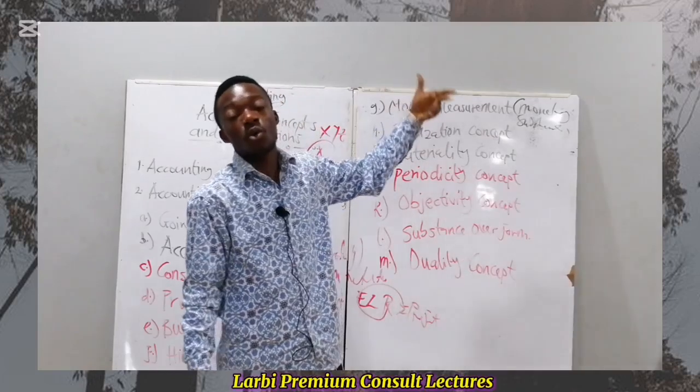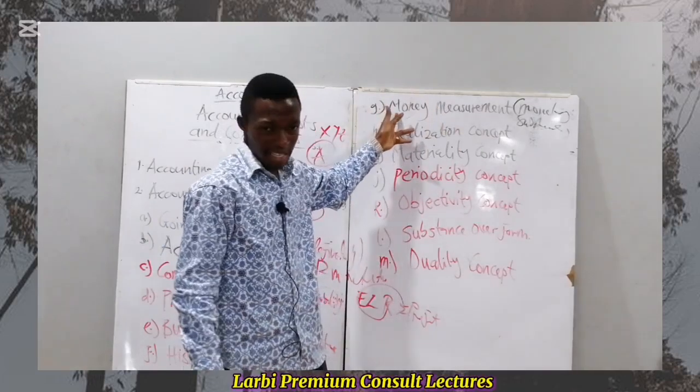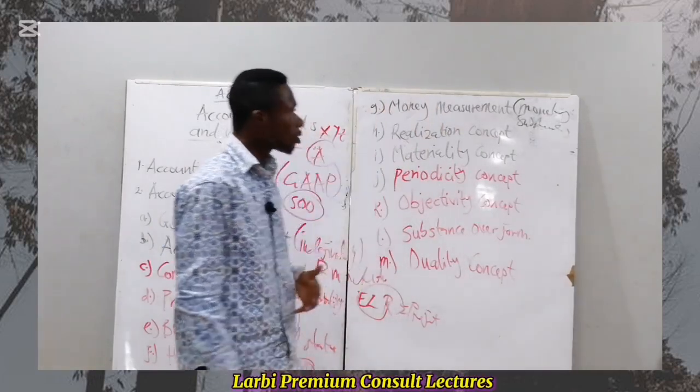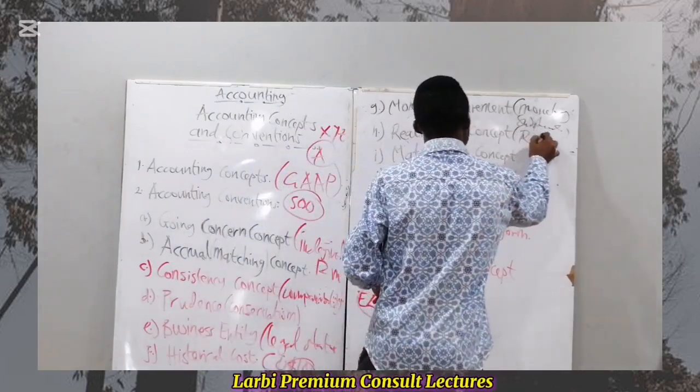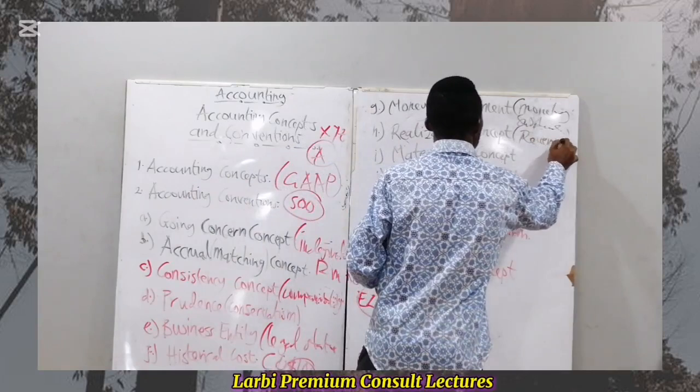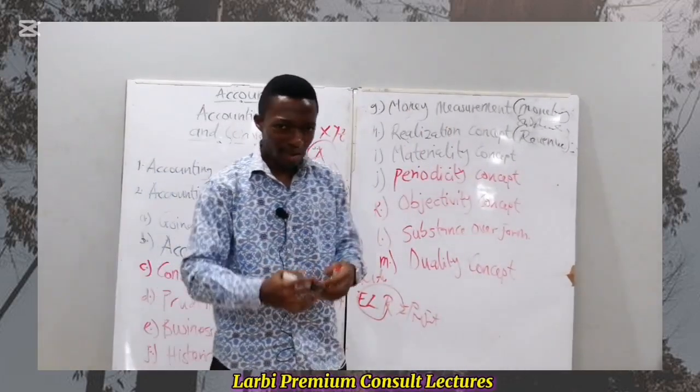We only record or recognize transactions that have a monetary substance. Hence, money measurement. Back to the realization concept. This realization concept has a relation with what? Revenue generation, revenue or sales. What is the idea about the realization concept?